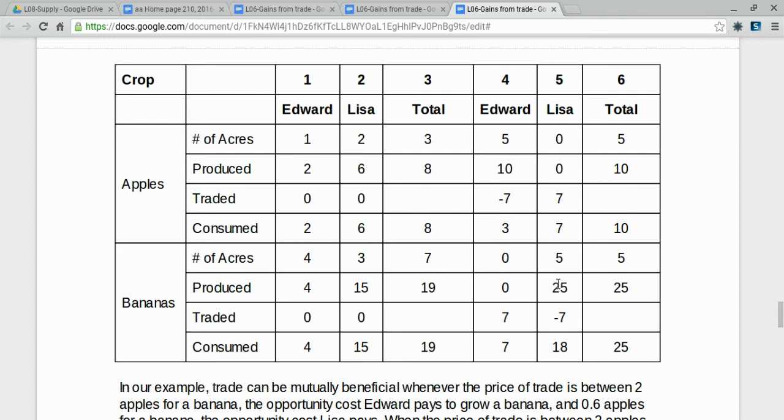Lisa produces a grand total of 25 bananas. She loses 7 of those in trade, has 18 left. She consumes more bananas than she did without trade. Edward consumes the 7 bananas he received in trade, which is higher than the amount he produced and consumed on his own. When Lisa and Edward specialize, the number of apples produced goes from 8 up to 10, and the number of bananas produced goes from 19 up to 25. Since they produce more apples and more bananas, they can both obtain and consume more apples and more bananas.